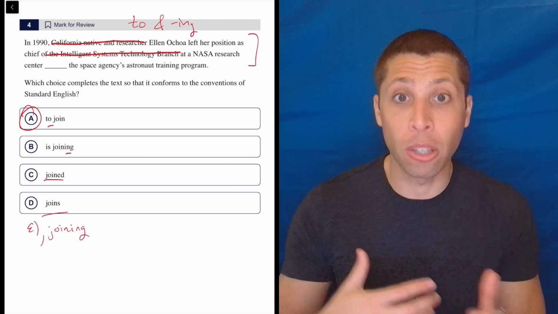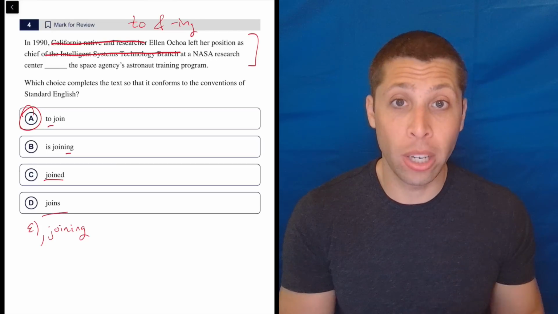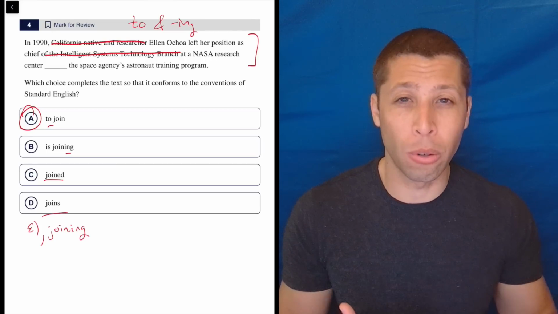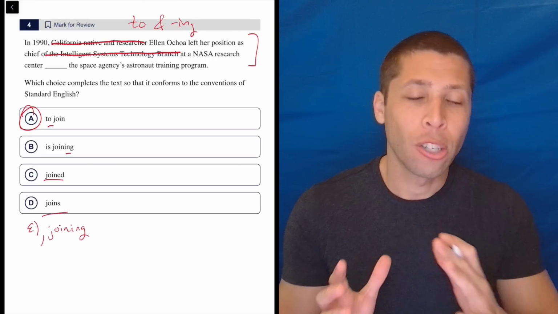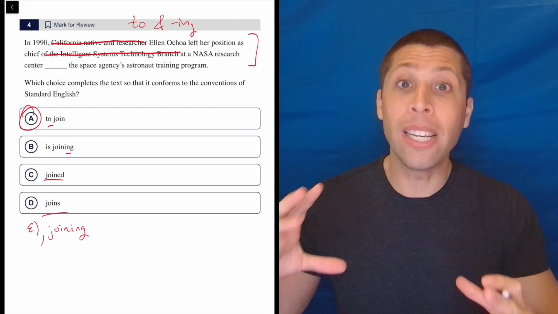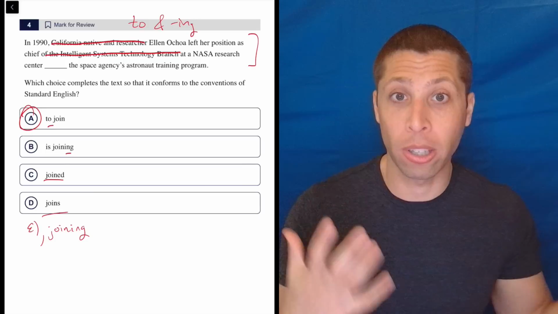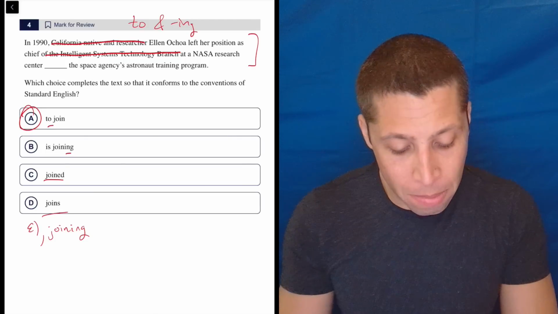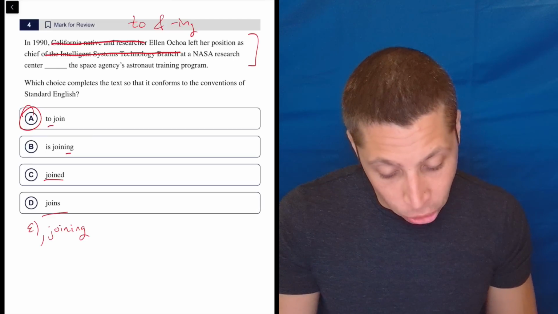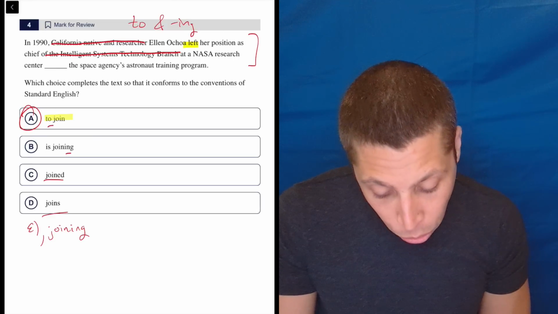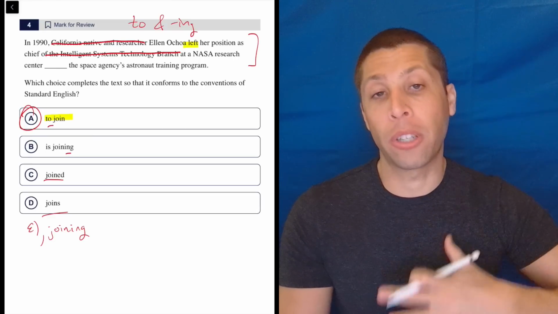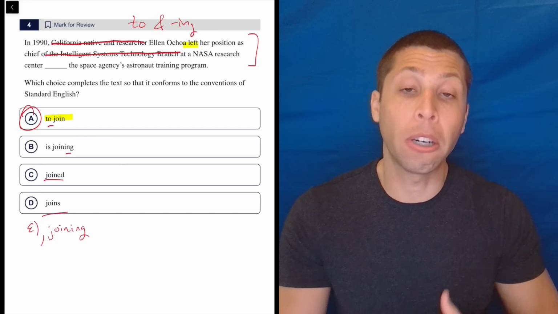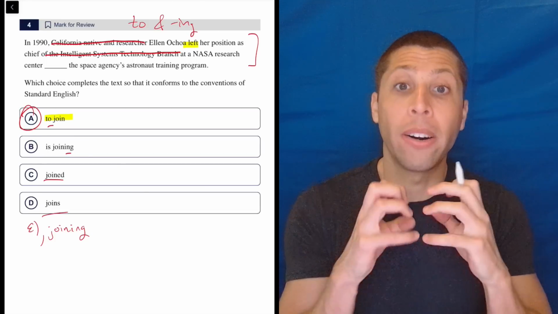So this is the difference between the to version of a verb and the ing. The ing is usually used, in cases like this at least, to add on an extra clause. And we need the punctuation to show, here's this extra clause, it's extra. Whereas the to join form is going to need more of a pairing, right? She left to join. Those two verbs are together, and that's why we use the to version of a verb in many cases, it's a kind of pairing of two verbs.